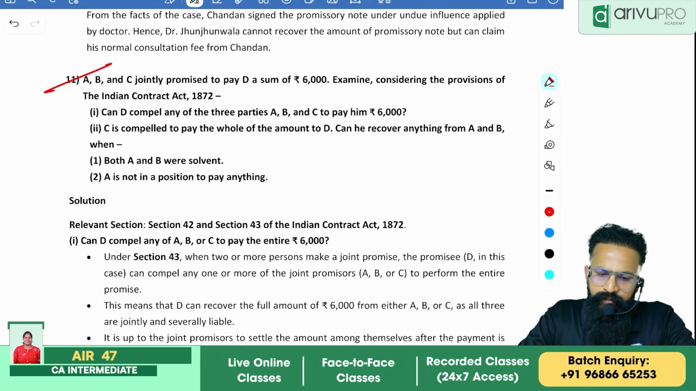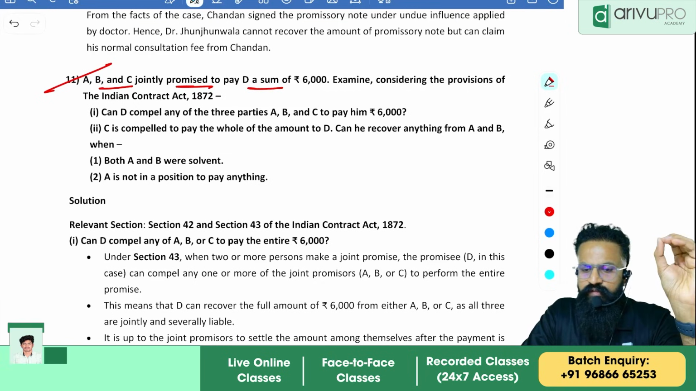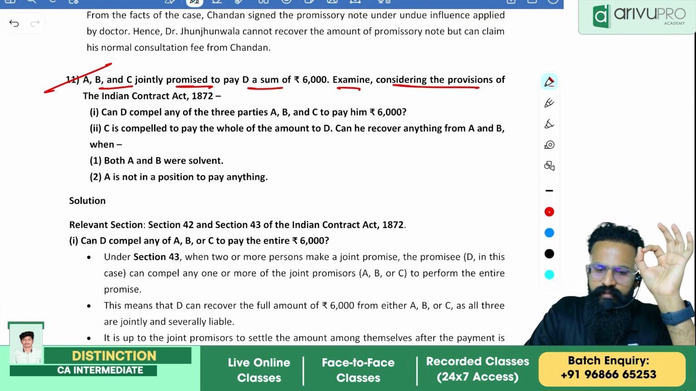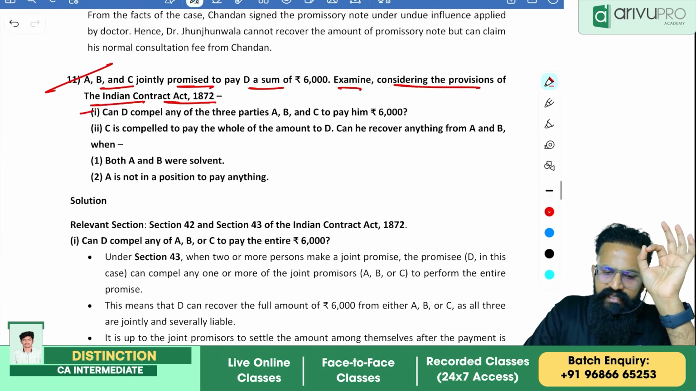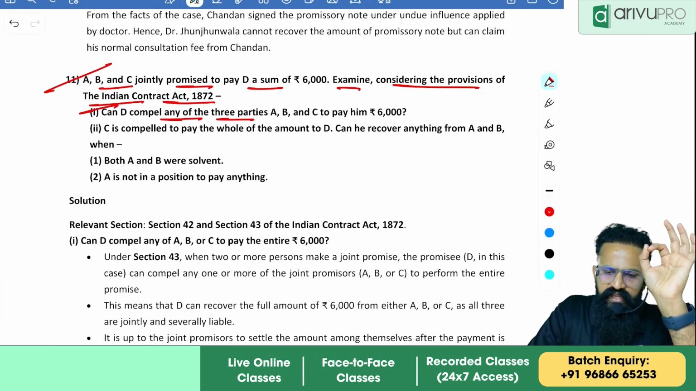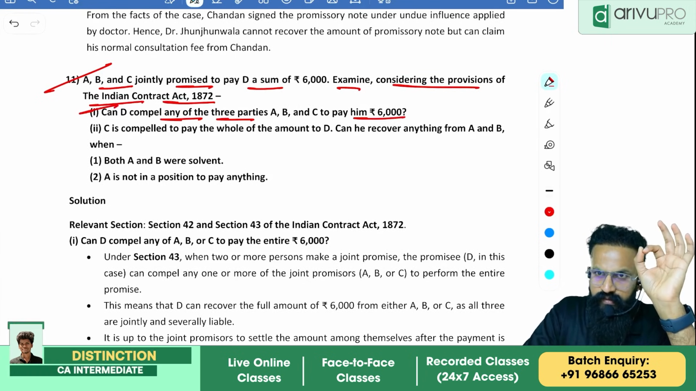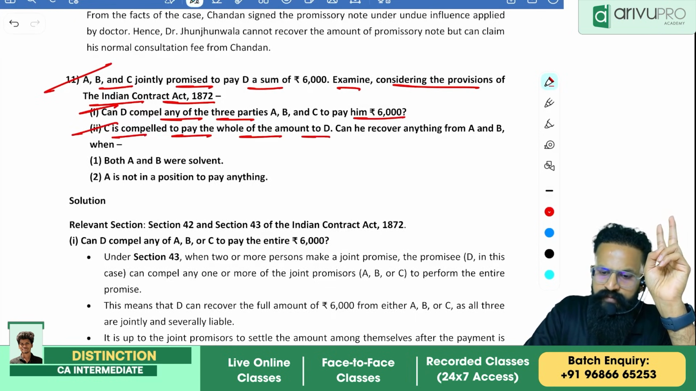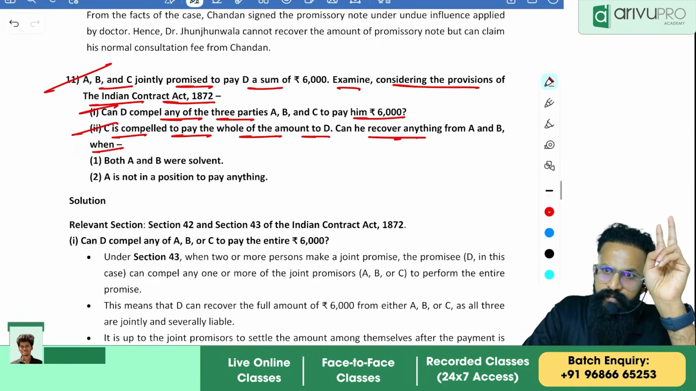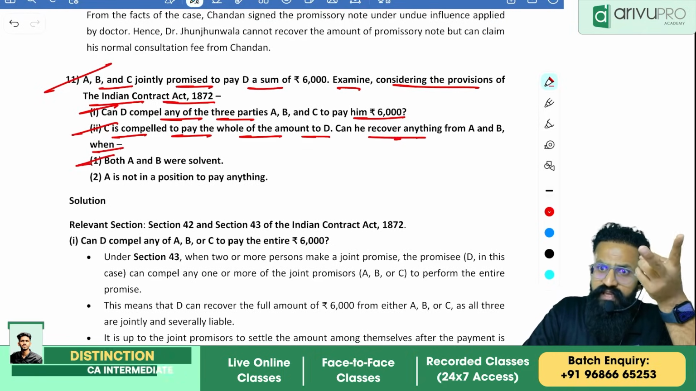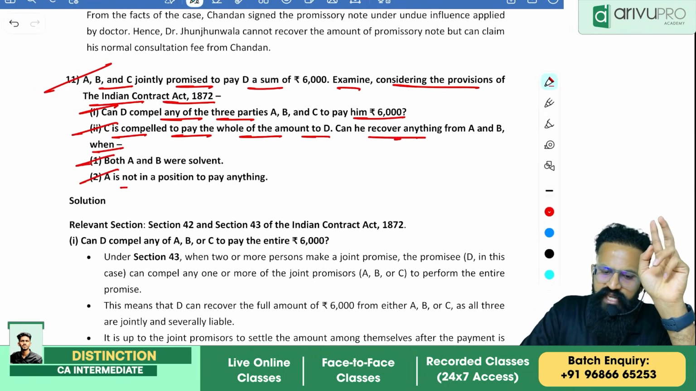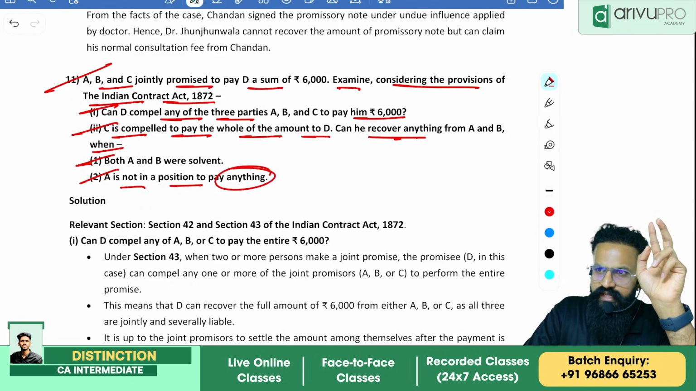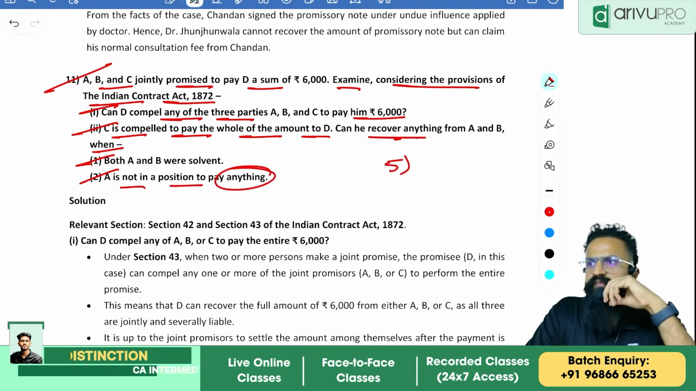Question 11. A, B and C jointly promise to pay D a sum of 6,000 rupees. Examine considering the provisions of the Indian Contract Act 1872. Can D compel any of the 3 parties A, B and C to pay him 6,000 rupees? Next one, C is compelled to pay the whole of the amount to D. Can he recover anything from A and B when both A and B were solvent? Second one, A is not in a position to pay anything. 5 marks question.